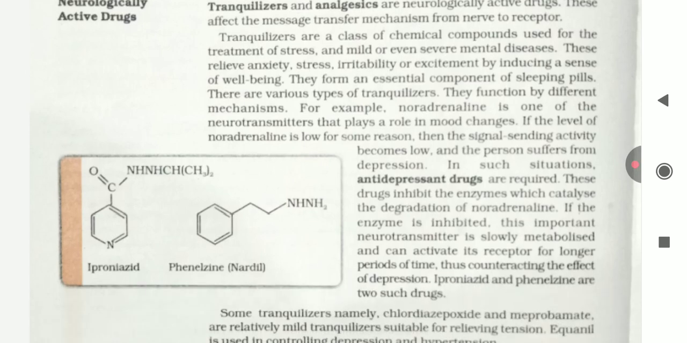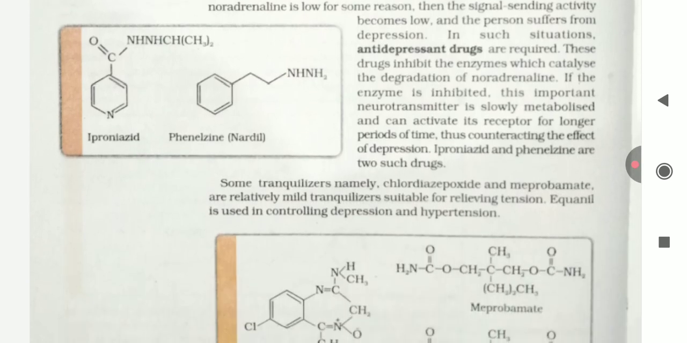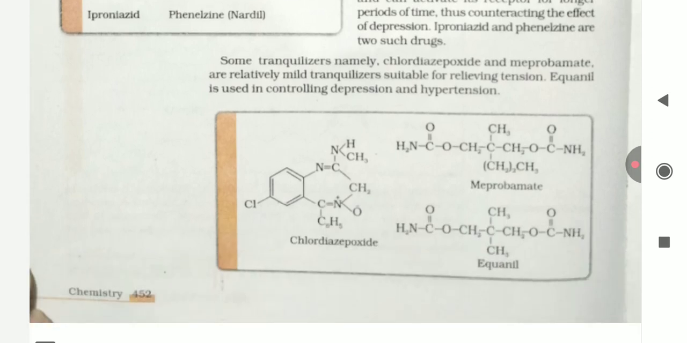These drugs inhibit the enzyme which catalyzes the degradation of the hormone. If the enzyme is inhibited, this important neurotransmitter is slowly metabolized and can activate its receptor for a longer period of time. Thus, it counteracts the effect of depression. Iproniazid and phenelzine are two such drugs. Some tranquilizers, namely chlordiazepoxide or meprobamate, are relatively mild tranquilizers suitable for relieving tension. Equanil is used in controlling depression and hypertension.